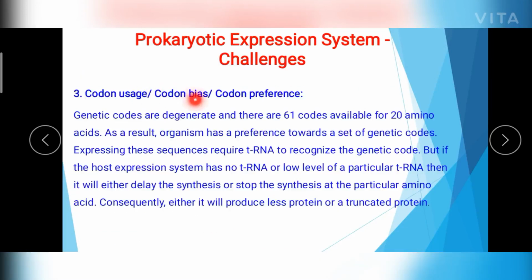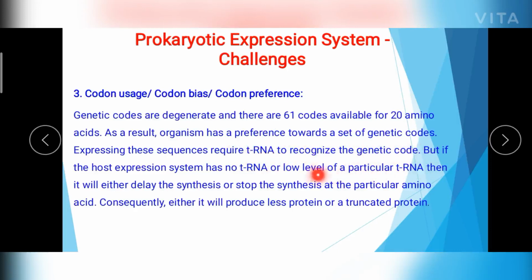The next factor is the codon usage, codon bias or codon preference. You know that the genetic code is degenerate: there are 20 amino acids, and for those 20 amino acids 61 codons are present, and these organisms always prefer certain types of codons. This preference is called codon bias or codon usage. If the protein is more heterogeneous, you require more tRNA to recognize the genetic code.